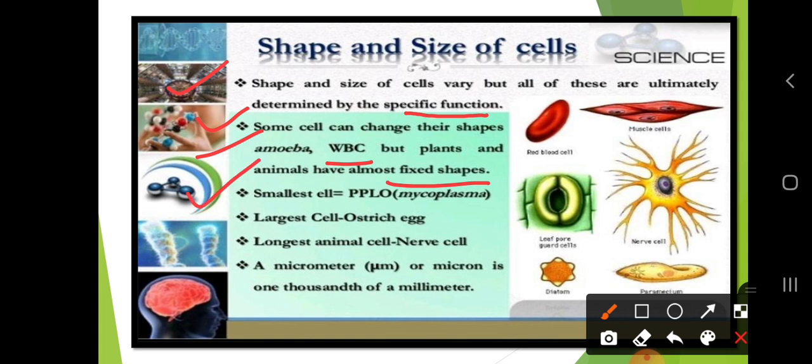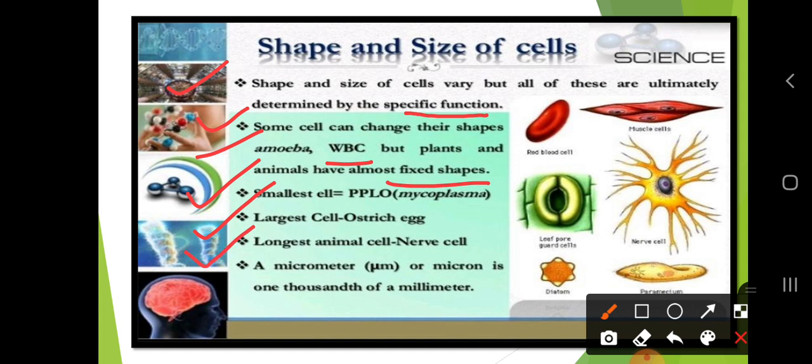Which is the smallest cell? That is the mycoplasma. So this is the smallest cell, which is called the mycoplasma. Which is the largest cell? That is the ostrich egg. So the largest cell is the ostrich egg.